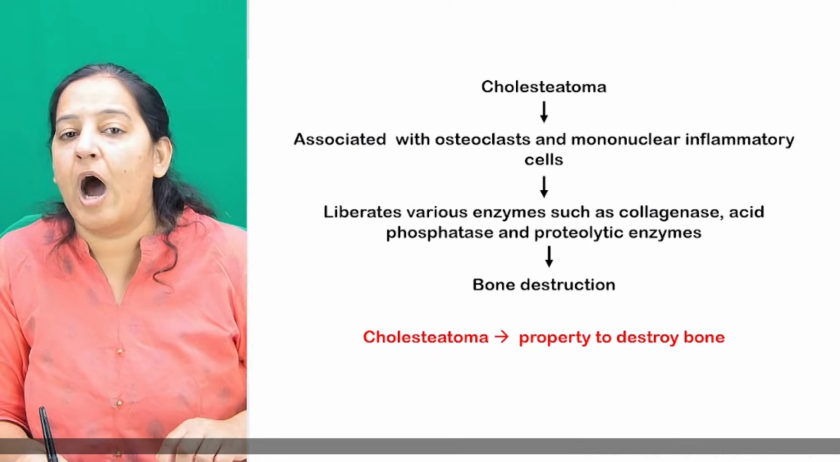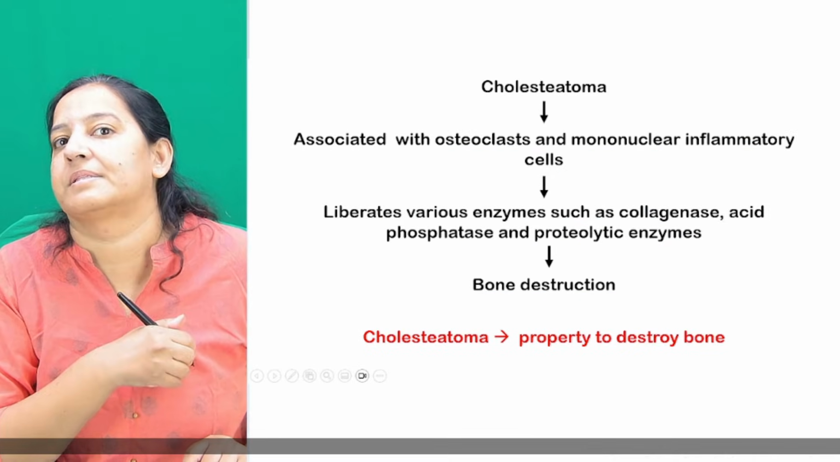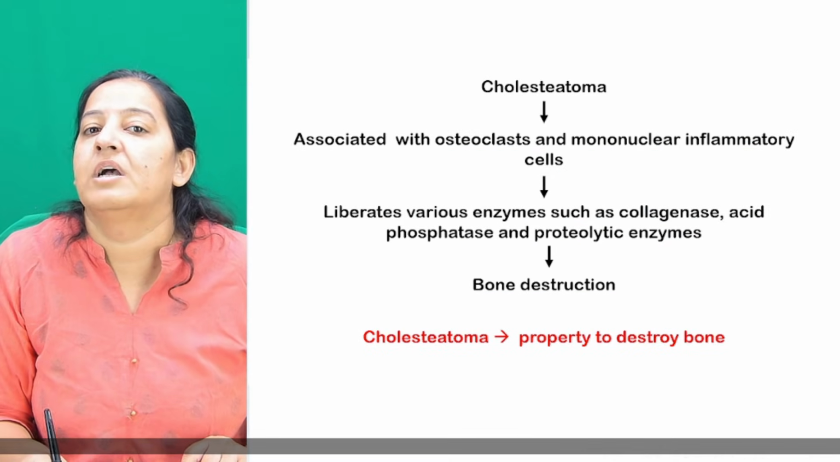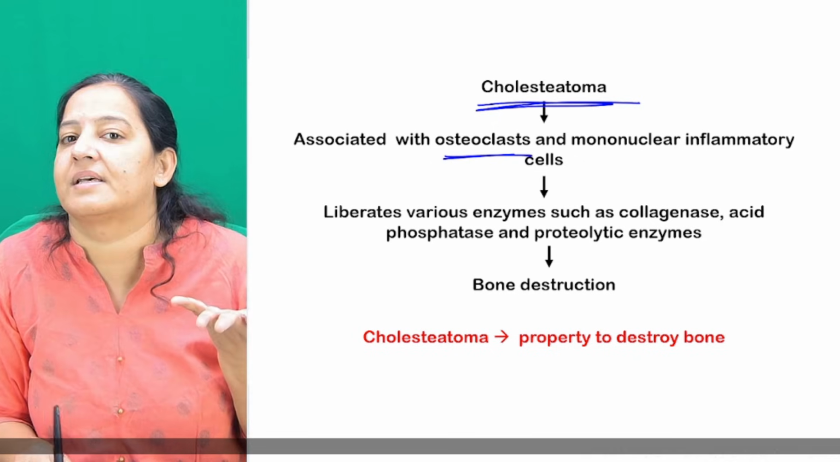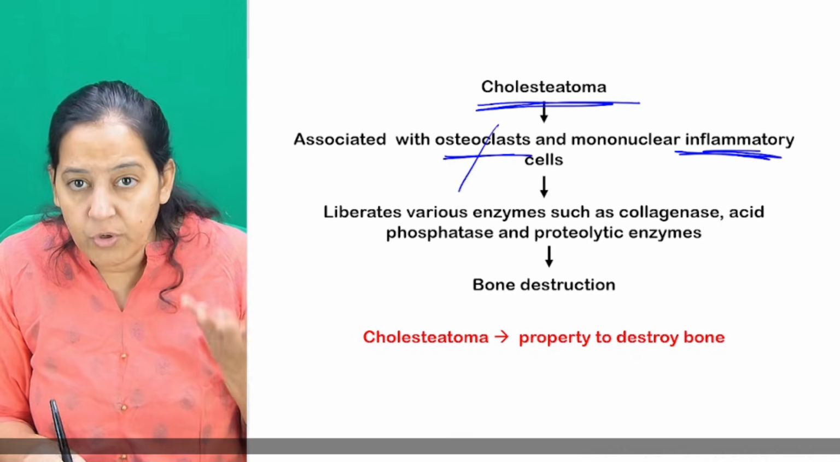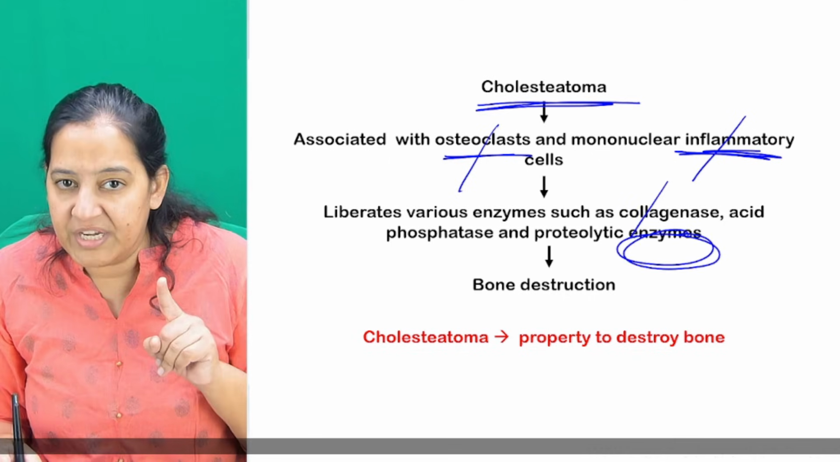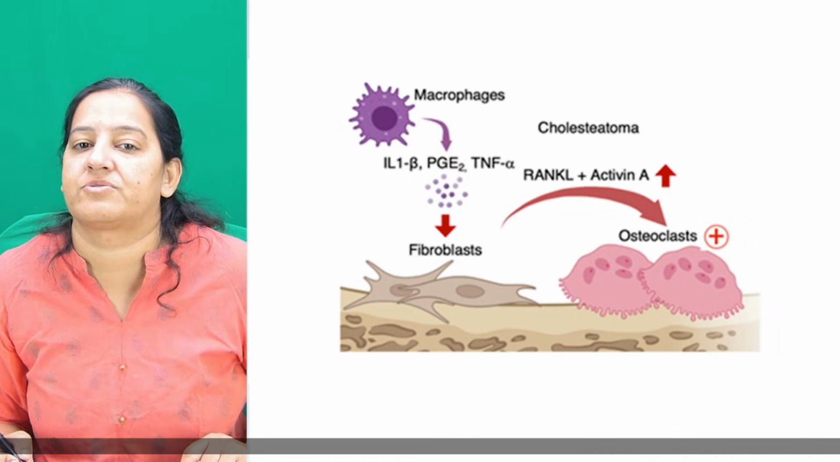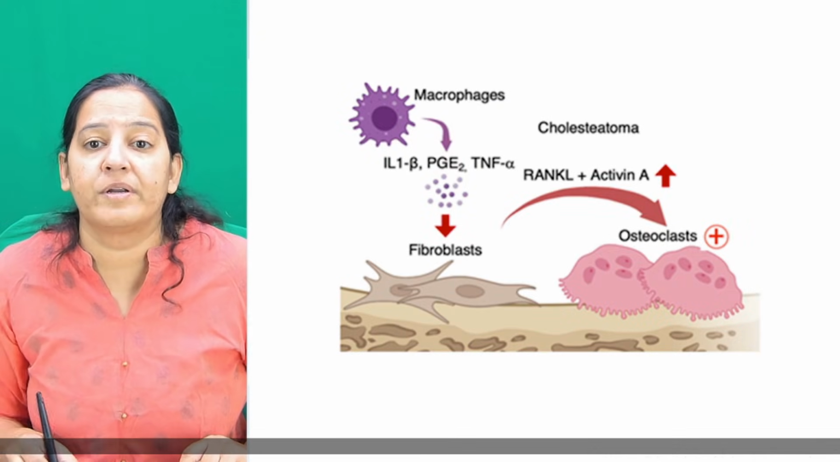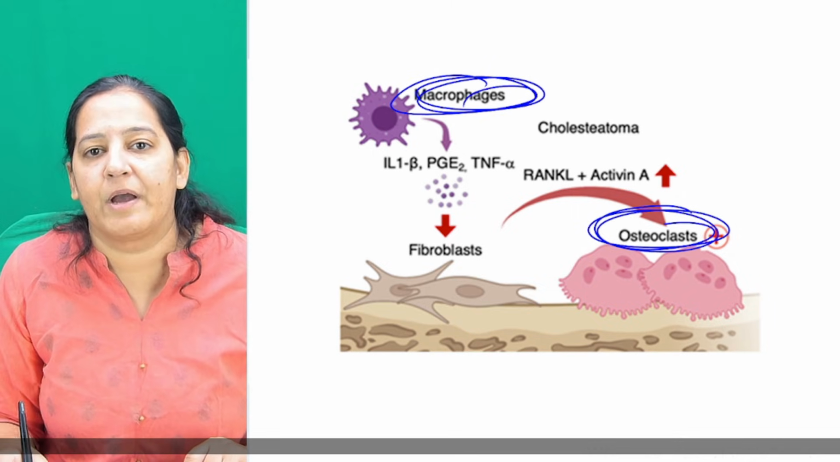So how does it destroy? What actually is destroying? It liberates enzymes. The enzymes are causing the destruction. So whenever there is a cholesteatoma, it produces osteoclast cells and inflammatory cells. The osteoclast and inflammatory cells produce various enzymes, like collagenase, acid phosphatase, and various proteolytic enzymes that cause the bone destruction. So who is actually causing the bone destruction? It's the inflammatory cells and osteoclasts, which are produced by cholesteatoma.